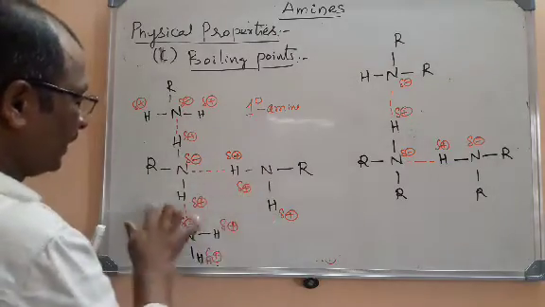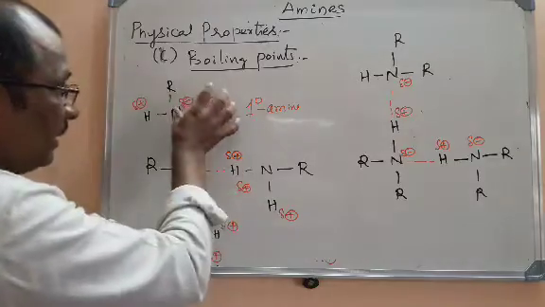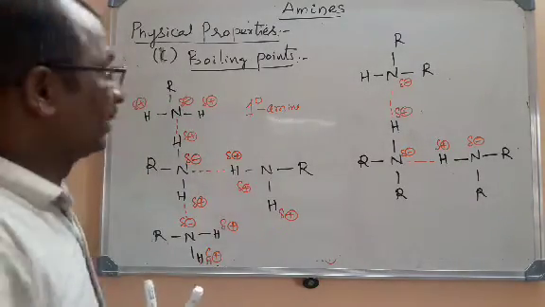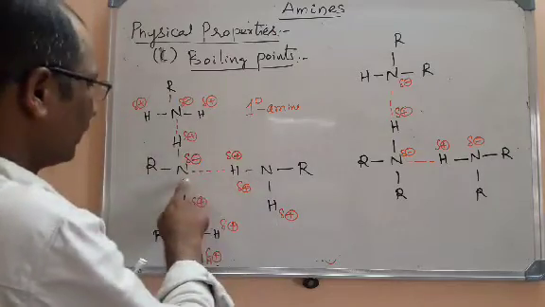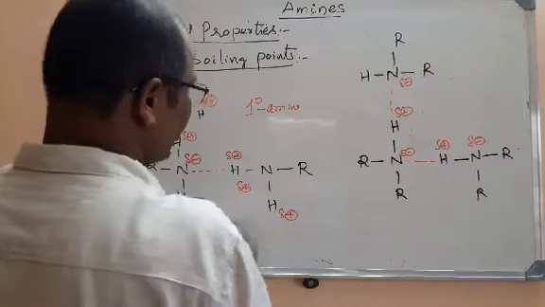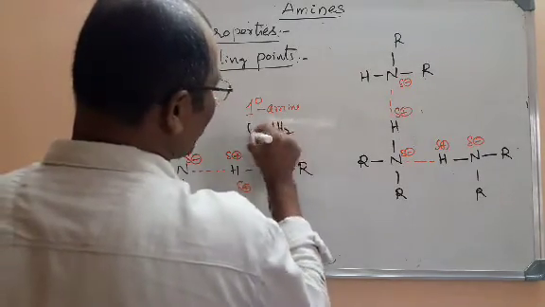Particular molecule, if you see here, it is bonded on one side with one molecule here, other side and the other side. Three sides and in three ways it is forming hydrogen bonding. Here in primary amine, we have NH2 group. Primary amine means what? We have NH2. That means nitrogen has two hydrogens.